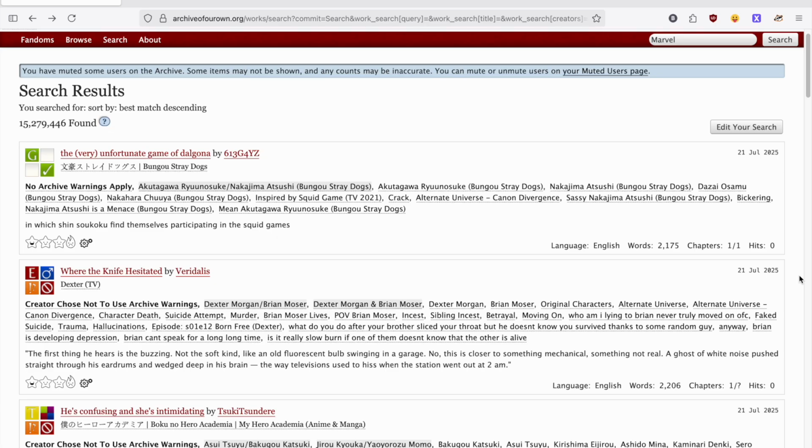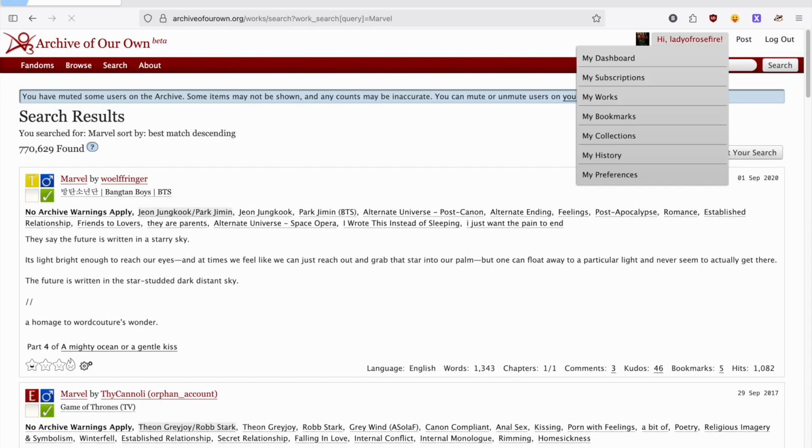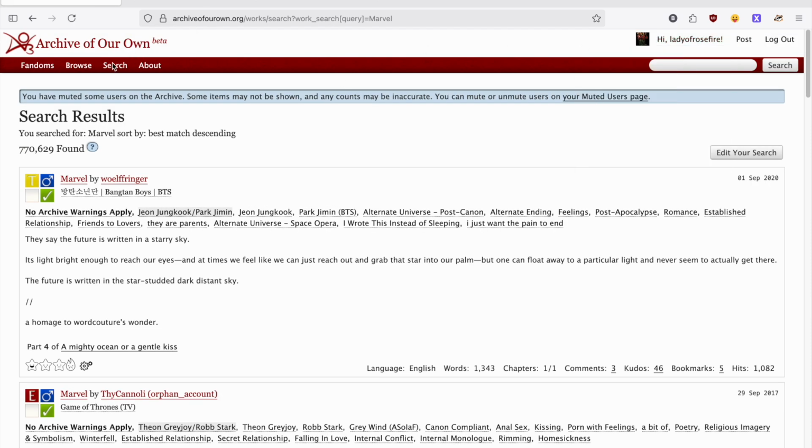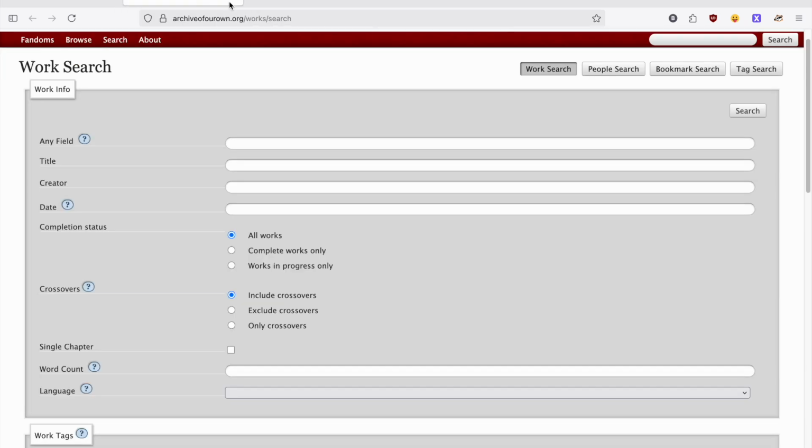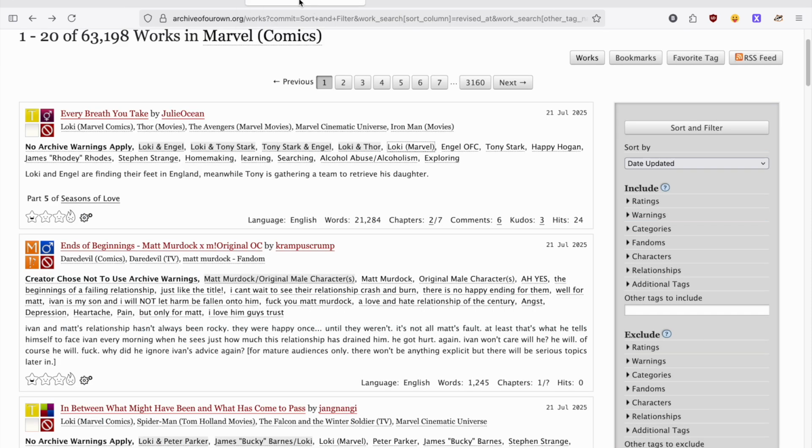There are a lot of ways to start a search on Ao3. You can go right for the search bar, or you can go to the search menu and search by works, bookmarks, people, or tags. Most of the time, your best bet is to use the work search or to bring up a fandom's tag and start filtering.